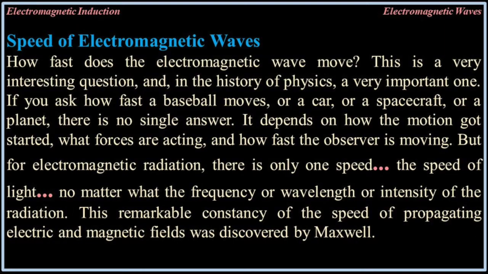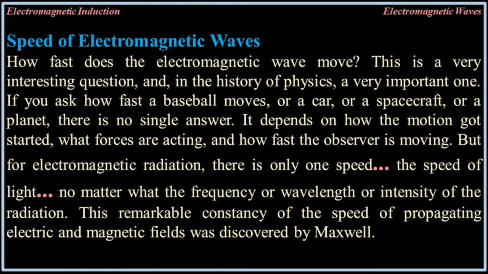Speed of electromagnetic waves. How fast does the electromagnetic wave move? This is a very interesting question, and in the history of physics, a very important one. If you ask how fast a baseball moves, or a car, or a spacecraft, or a planet, there is no single answer. It depends on how the motion got started, what forces are acting, and how fast the observer is moving.